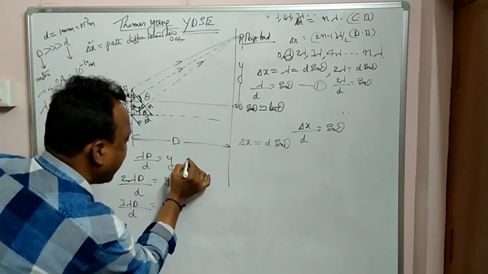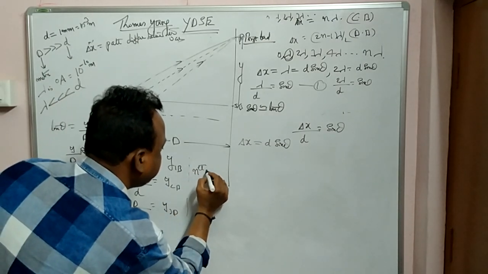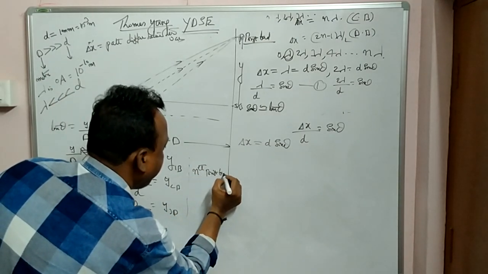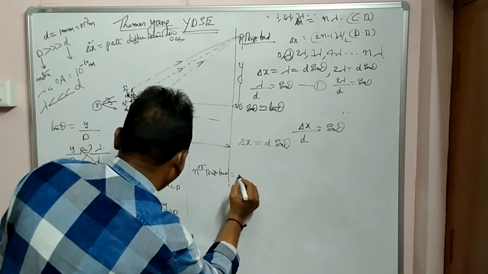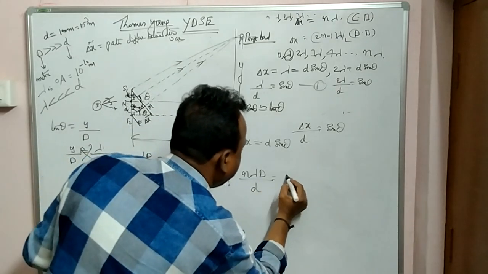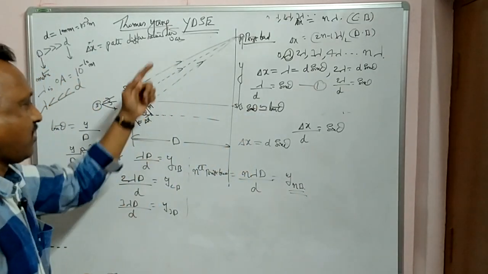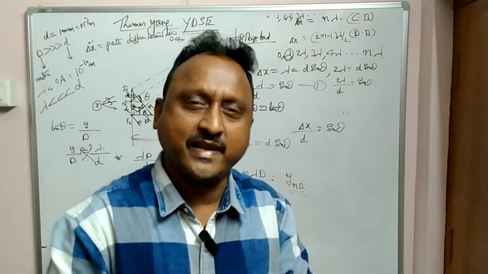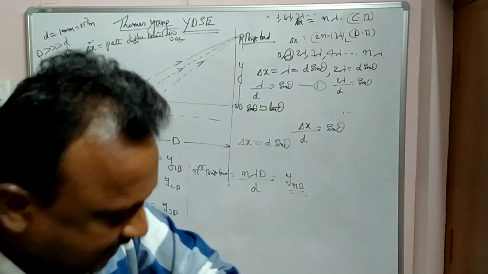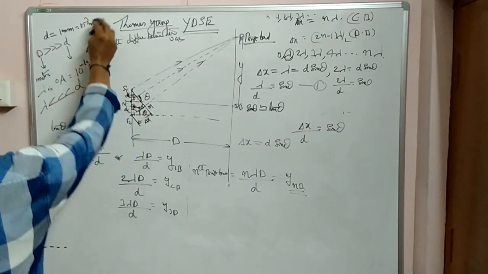If you go on like that, for the nth bright it is n lambda capital D by d. Please copy it. These are very very important in solving numerical problems. Clear? Right, copy it.